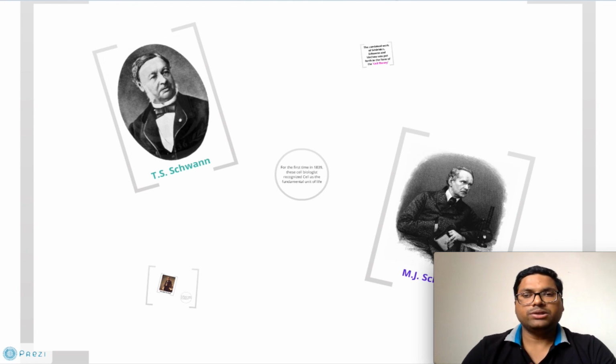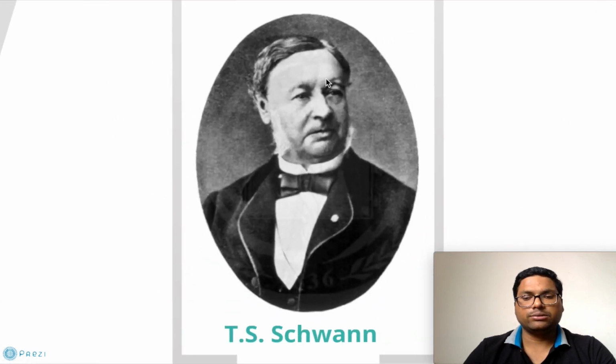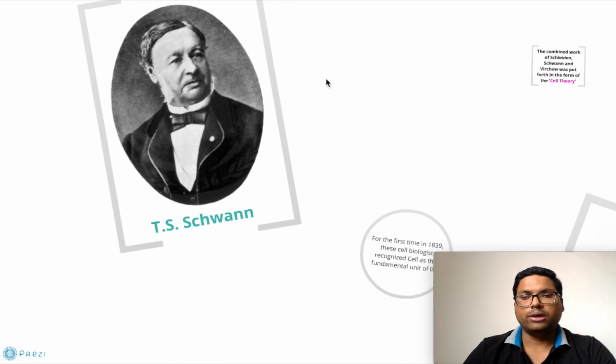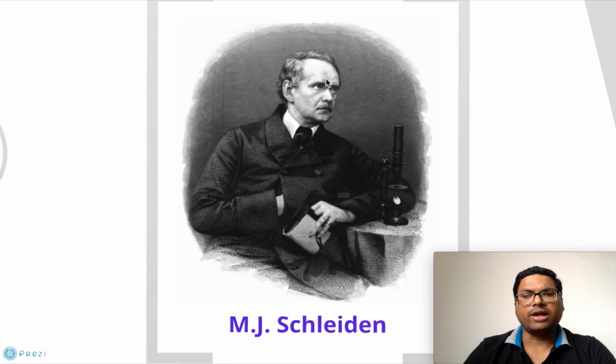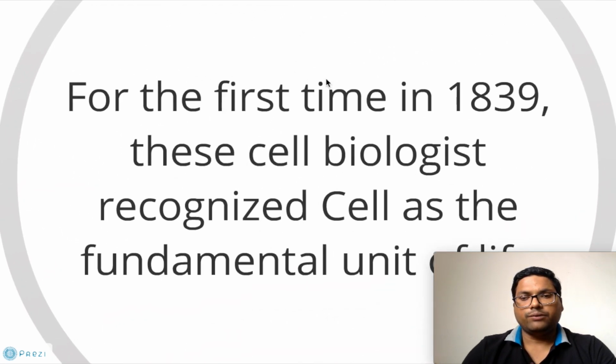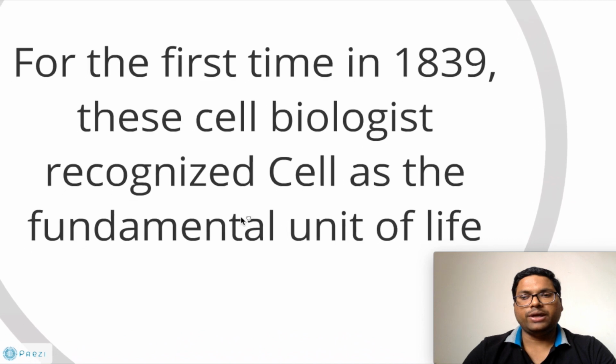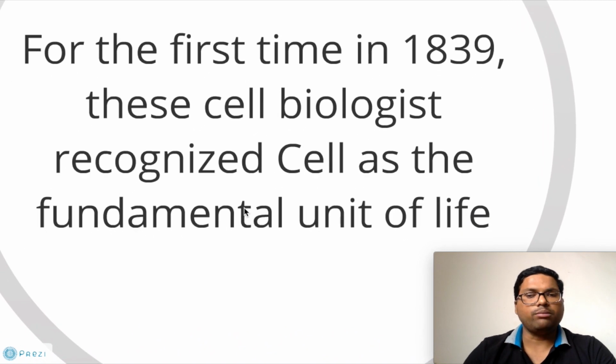Today we will see cell theory, which describes the cell as a fundamental unit of life. In cell theory, two scientists, T.S. Schwann and M.J. Schleiden, for the very first time in 1839, recognized the cell as a basic fundamental unit of life.